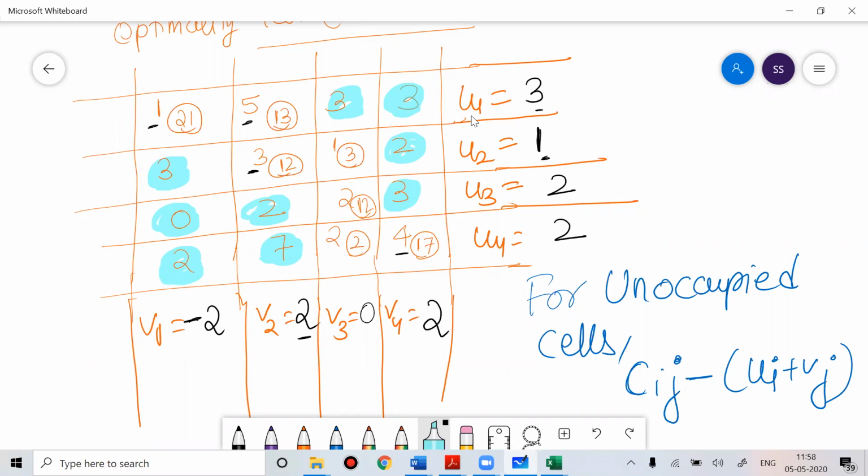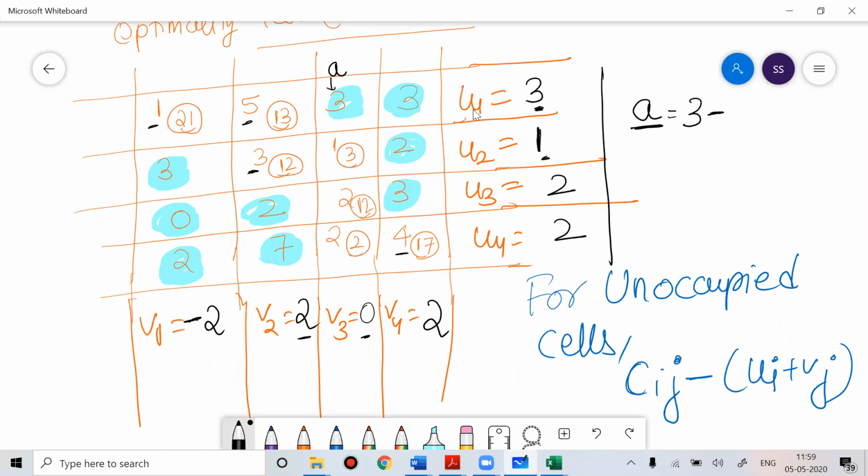Now you can see what you can do. Suppose this is A. The cost value here is 3. The value of U here is 3 and the value of V is 0. If you apply the formula for A, what value do you get?